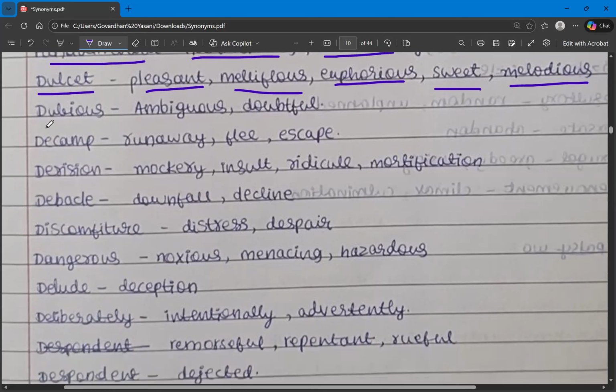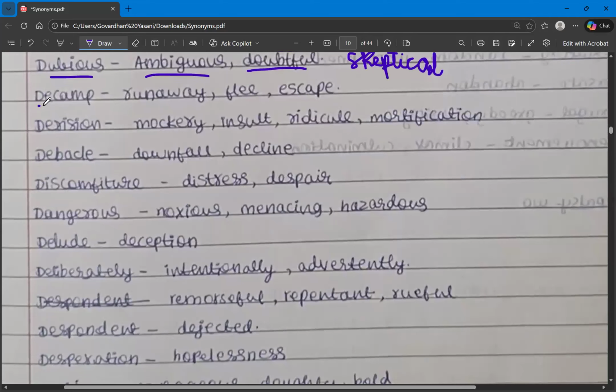And the next one is dubious. We have covered it already, but let's go through it once again. Ambiguous, doubtful, skeptical. Skeptical is also a synonym for the word dubious. So what are the synonyms of dubious? Ambiguous, doubtful, skeptical.